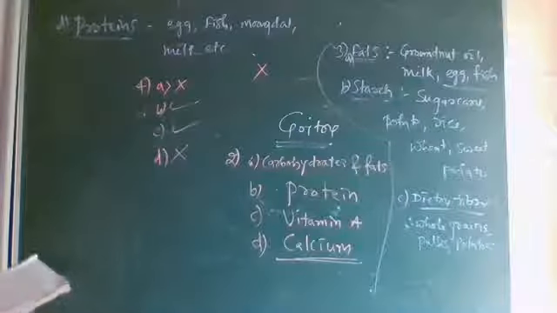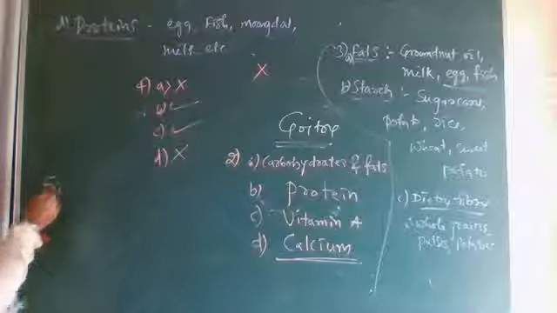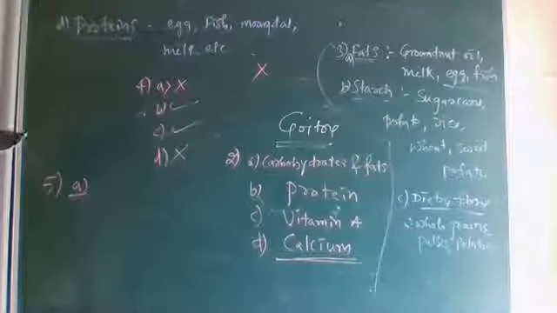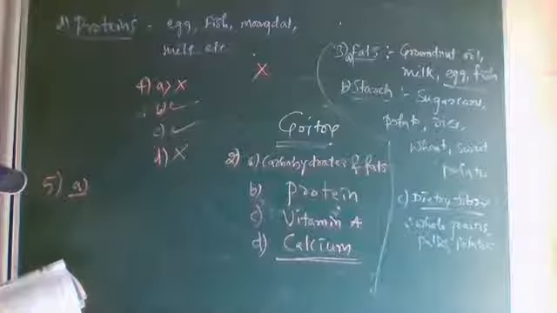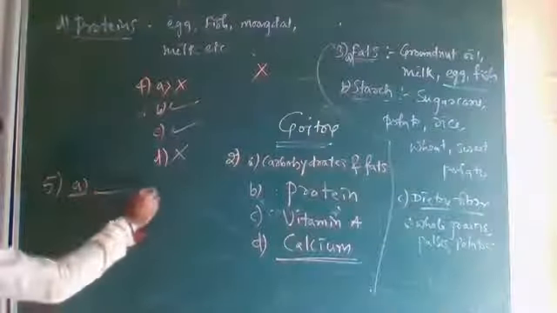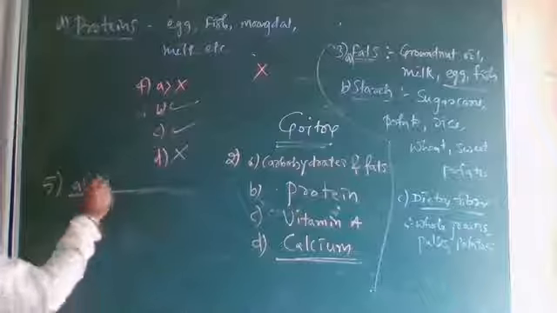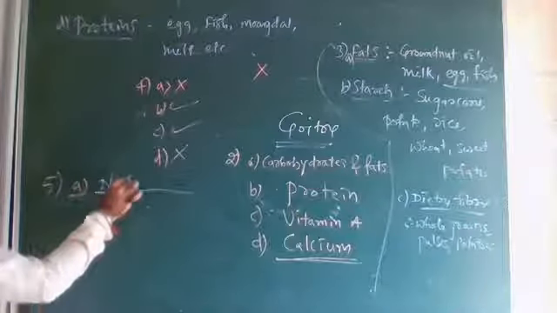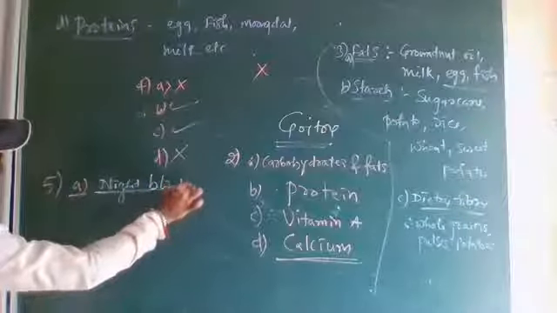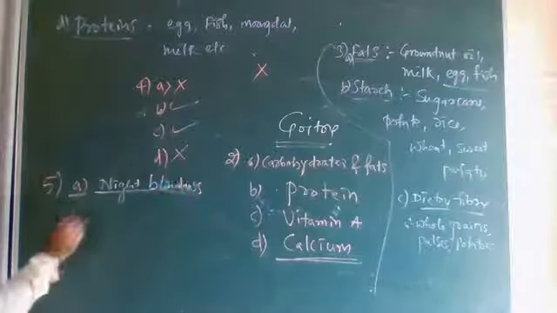So, fill in the blanks. Fifth A, I am going to write with a different chalk. Dash is caused by deficiency of vitamin D. Which is caused by deficiency of vitamin D? Night blindness or loss of vision. You can write both are correct.